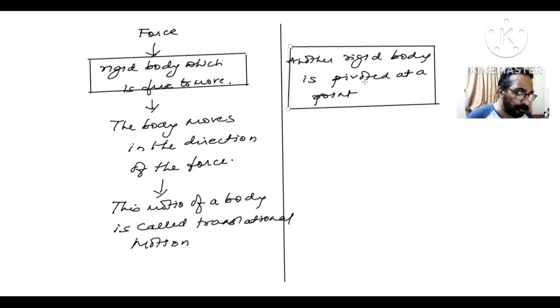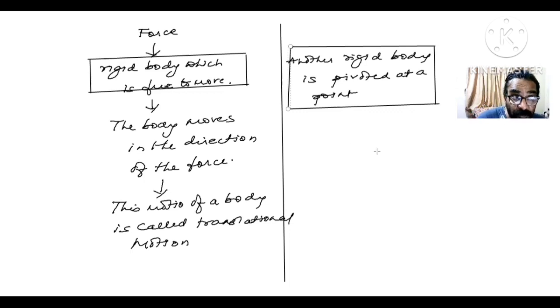You have to apply this force at a suitable point. When you apply force at a suitable point, then this rigid body doesn't move, but it tends to move about an axis of rotation passing through the point of pivot. Now, such a motion of a body, I call a rotational motion.